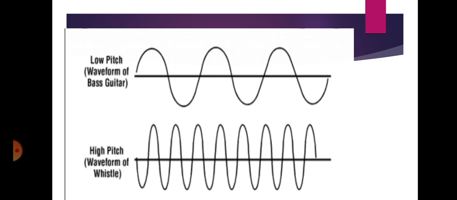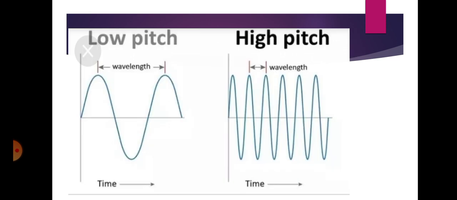As you see on your screen, the first one has a low pitch because it has less frequency and a long wavelength. But the second one has a high pitch, which has greater frequency and a shorter wavelength. So we can say that the pitch of the sound is directly proportional to the frequency of the sound. The greater the frequency, the higher the pitch, and the lower the frequency, the lower the pitch and the greater the wavelength.